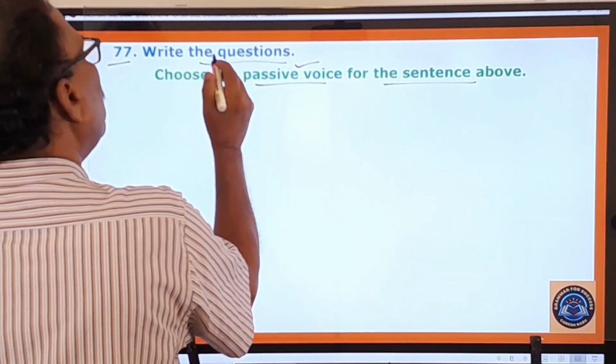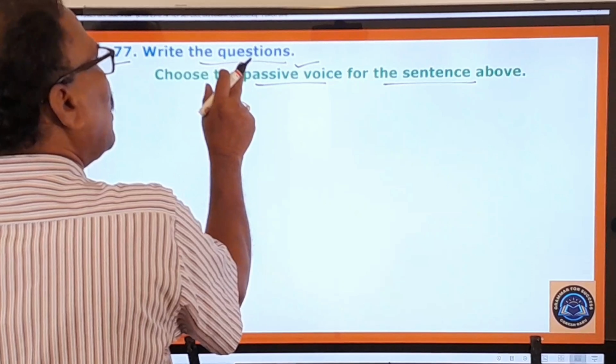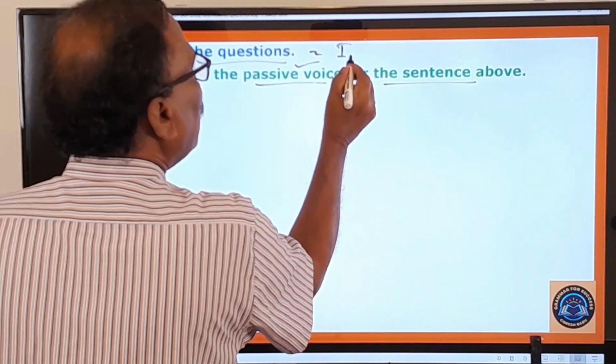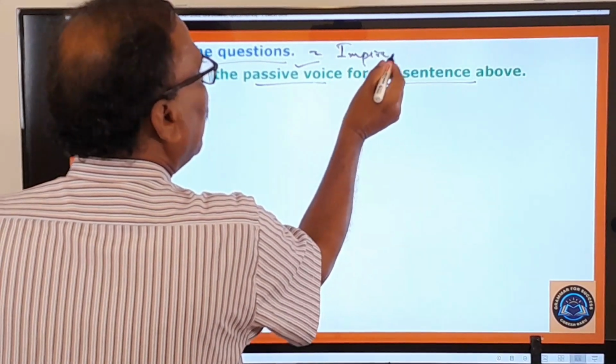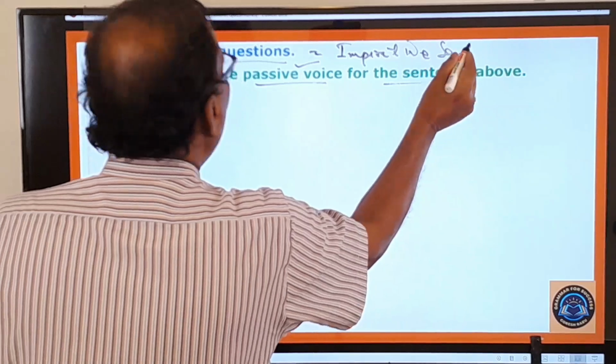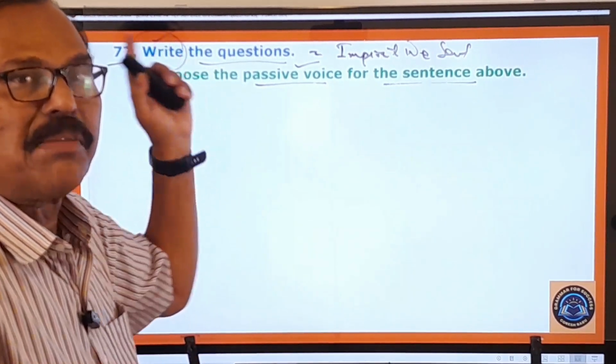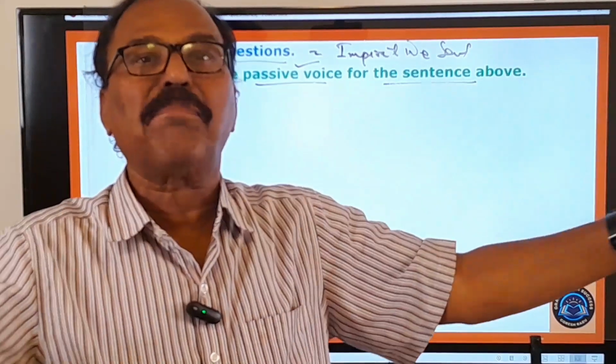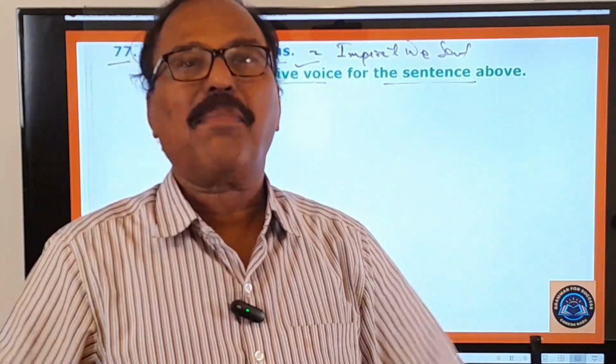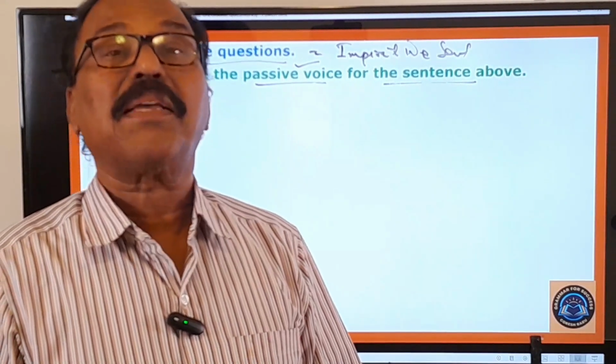First of all, you try to understand this sentence. What is this sentence? It is an imperative sentence. What is that? Imperative sentence. Because it is beginning with a base form verb. All the sentences that begin with a base form verb are called imperative sentences. You know very well about the imperative sentences. What are the imperative sentences?